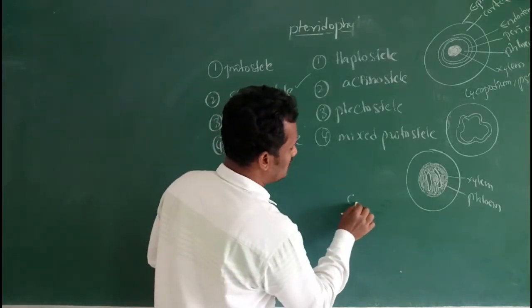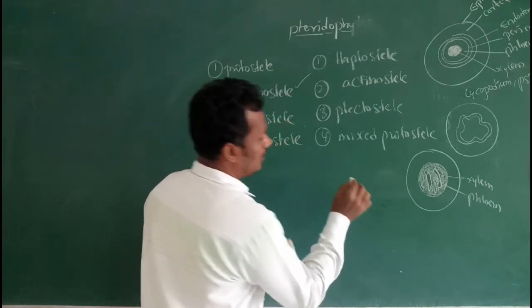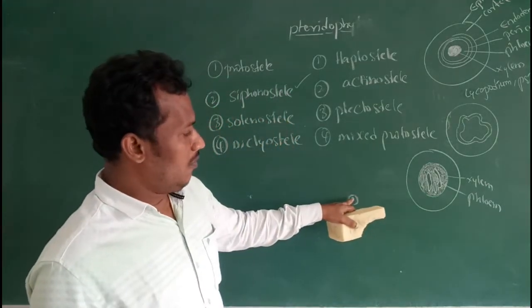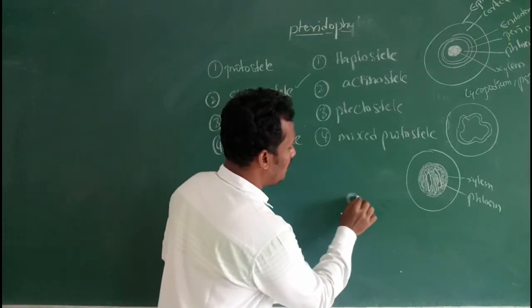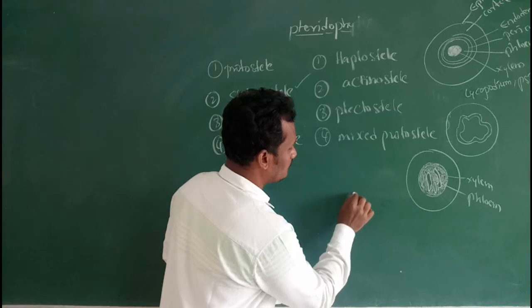So in siphonostele, the medulla is found as a central core. Then it is surrounded by xylem.